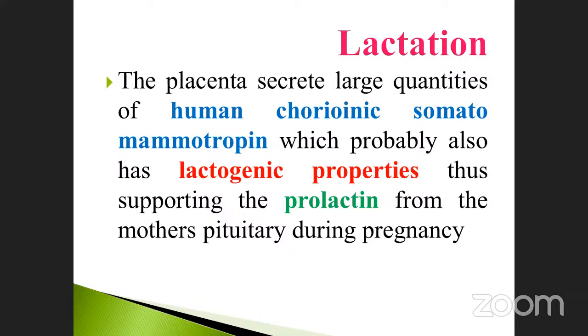Human chorionic somatomammotropin probably also has lactogenic properties, thus supporting the prolactin from the mother's pituitary during pregnancy. This hormone has lactogenic properties, and prolactin also joins in.